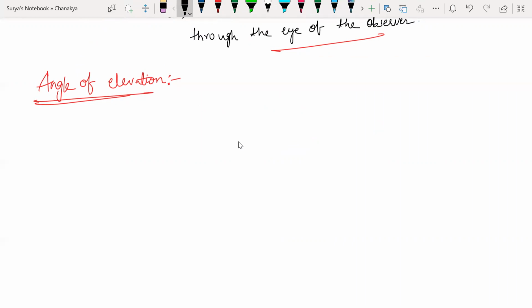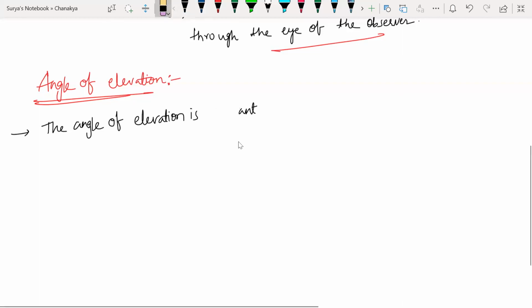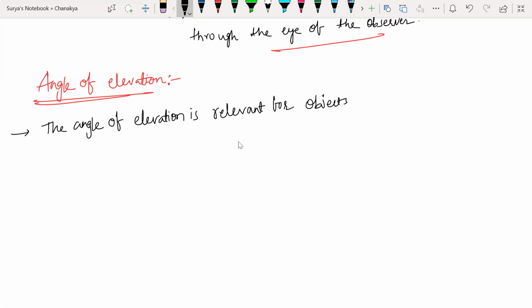So the angle of elevation is, everyone try to write this: the angle of elevation is relevant for objects above horizontal level.